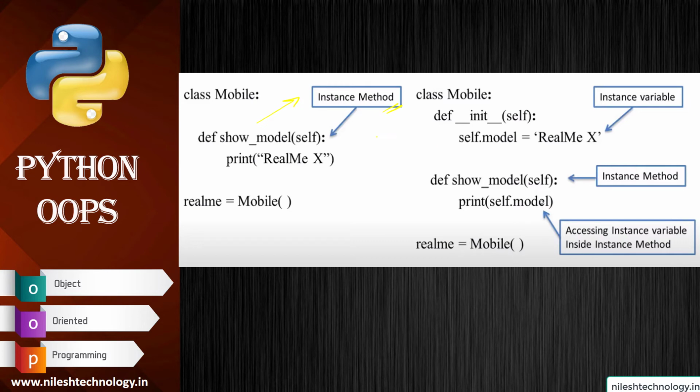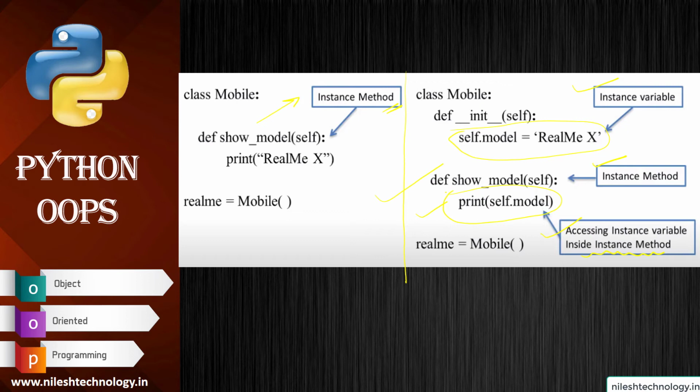Okay, and see here in this structure, this Realme is my instance variable, this is my instance method, and this is accessing the instance variable inside the instance method. Correct? This variable is known as an instance variable. This method is known as an instance method, and inside this instance method we access the instance variable. So this is the example.